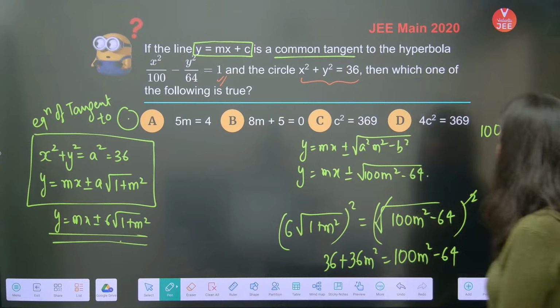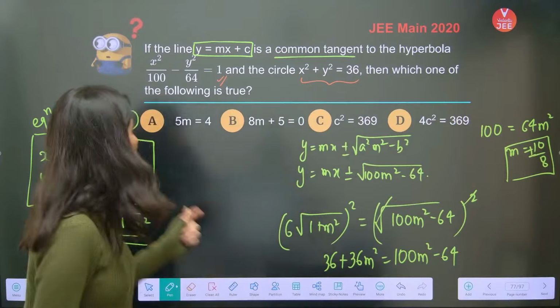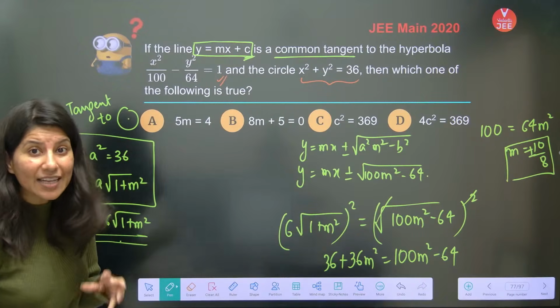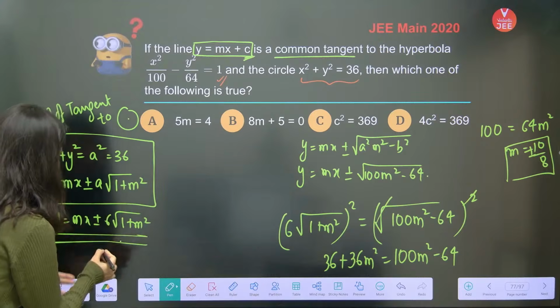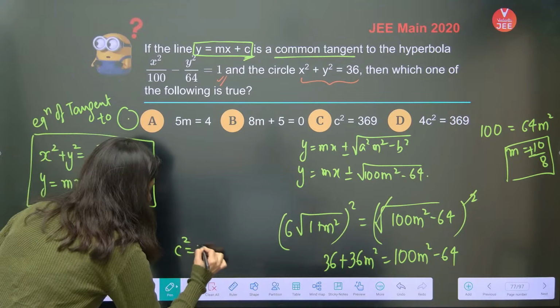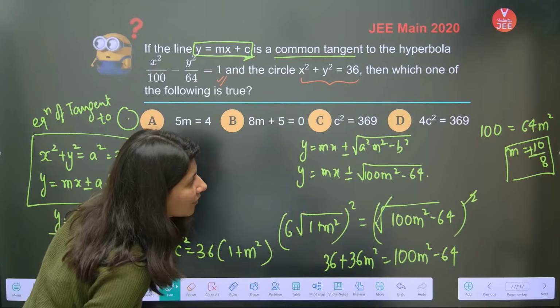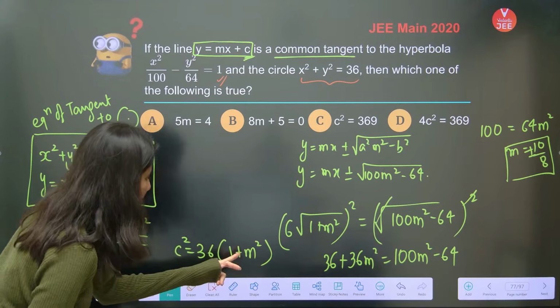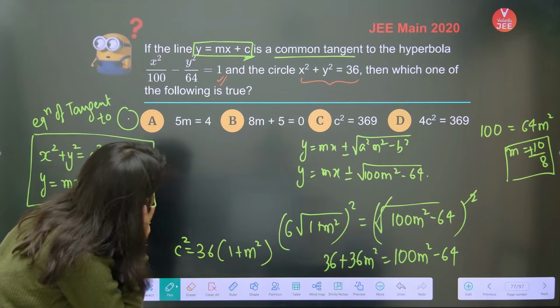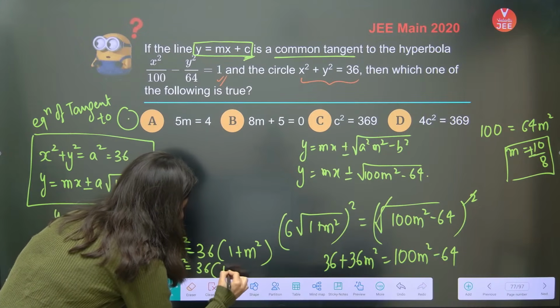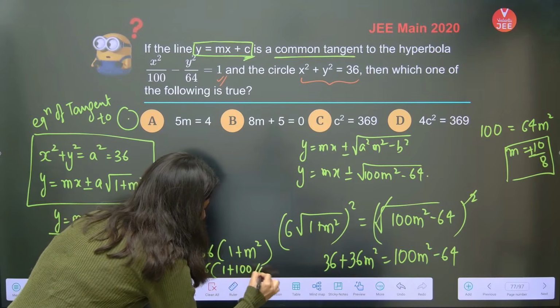What is the value of the constant? Now you have got m. What are you looking for? The constant. Actually you are looking for c square. So c square equals 36 times 1 plus m square. Now put the value of m square, that is 100 by 64. So c square equals 36 times 1 plus 100 by 64.